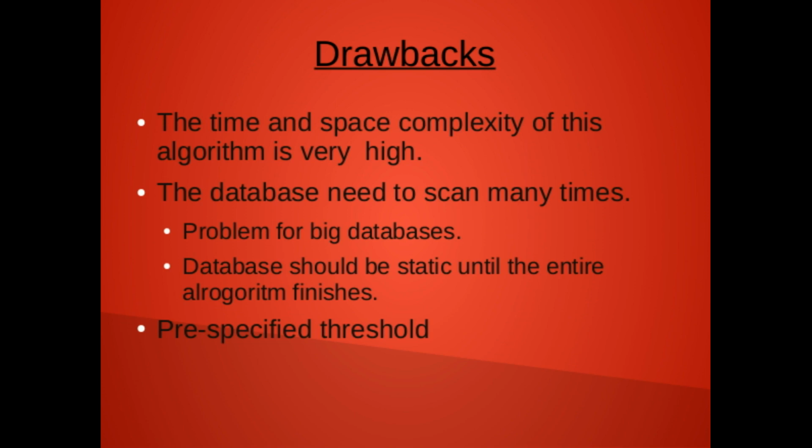For each of the steps, for the new table, the algorithm will scan the previous tables to find the new table. So this will be a problem.